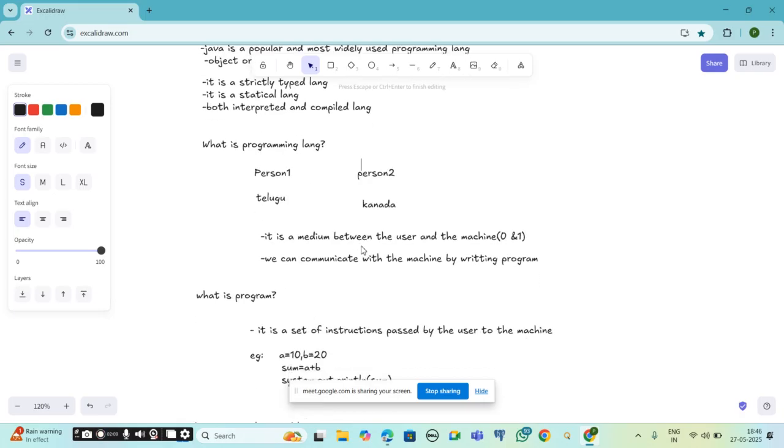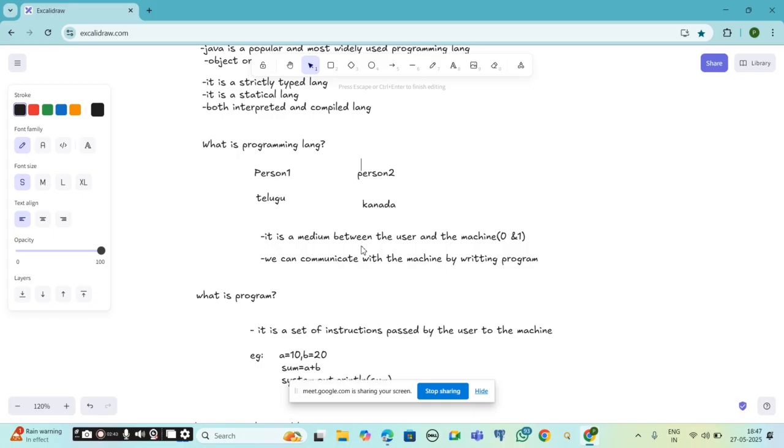Okay. So coming to what is a programming language. What is the example I have given? If two persons need to communicate with each other, then there should be a common language between those two people, right? If there is no common language, how can they communicate? They cannot, right? So here the language is acting as a medium. In the same way, the programming language acts as a medium between the user and the machine.